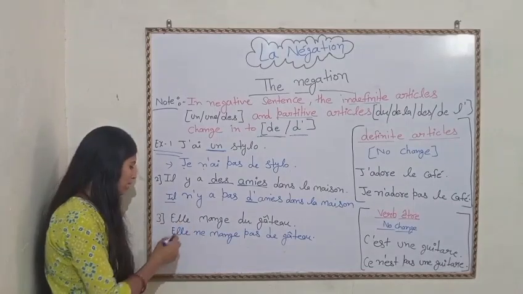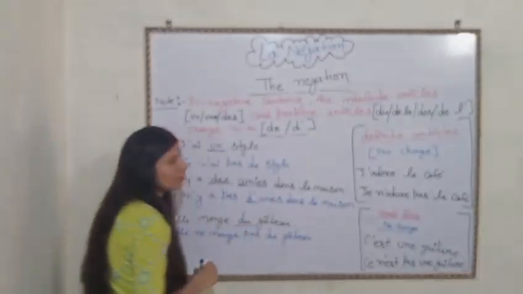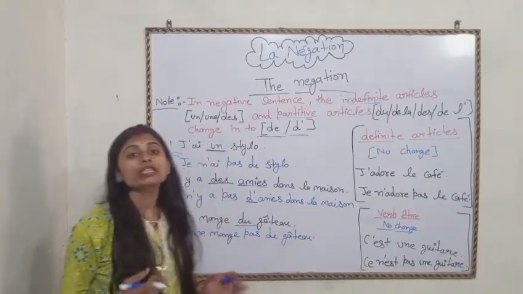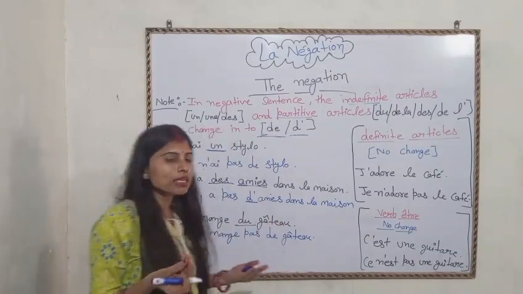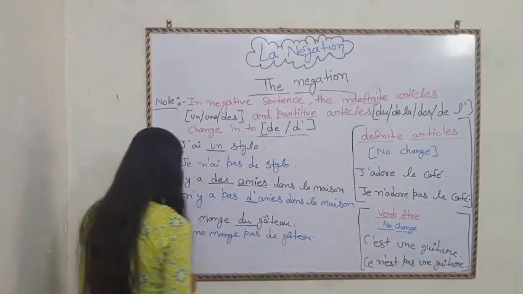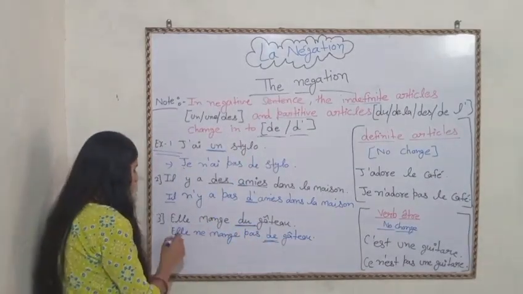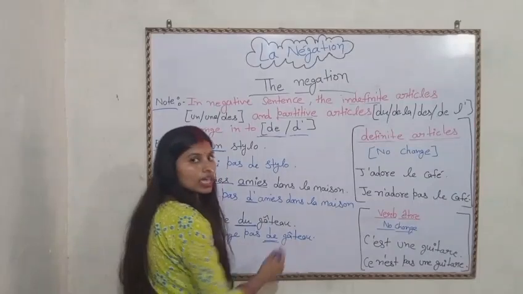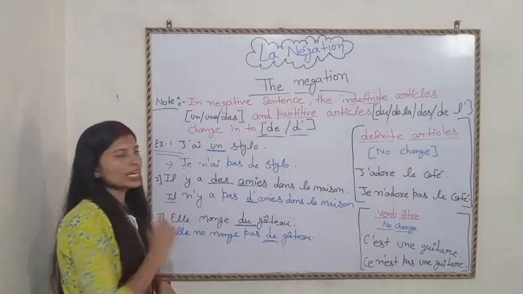Let's come to the third example. Elle mange du gâteau. Du, it is the partitive article. What do you understand by the partitive article? It means when we have any part of any food like pizza, cake, pain, means chapati. Okay? So we write du. So there is du gâteau. We have to change du into de. Okay? So elle ne mange pas de gâteau. Okay? Now come forward. I hope you understood this.